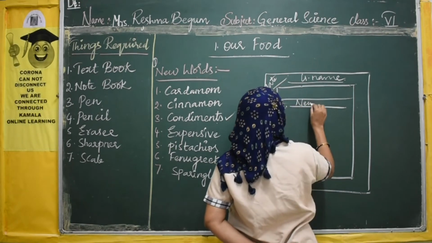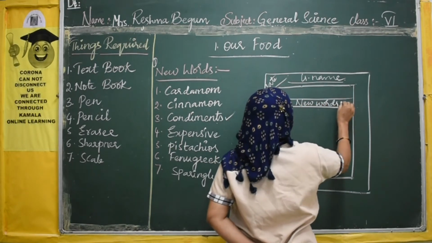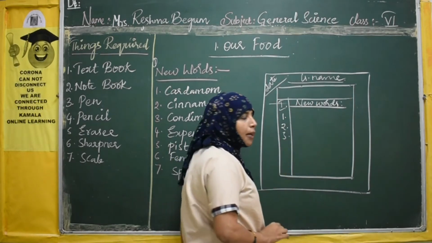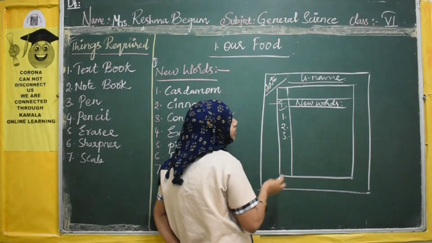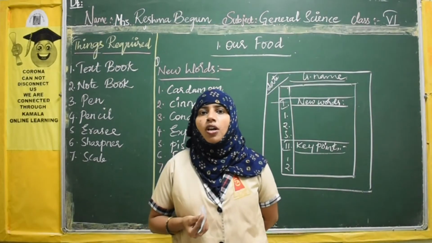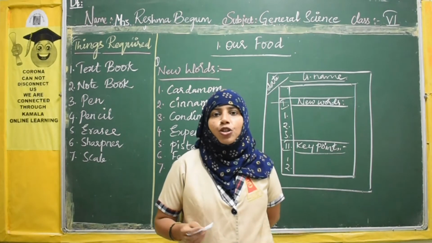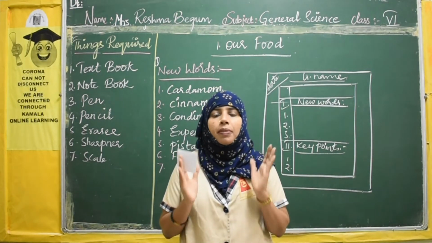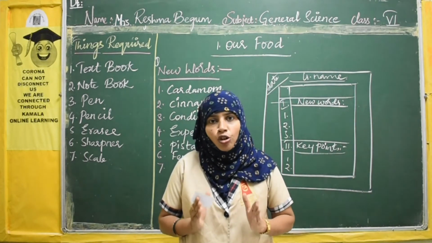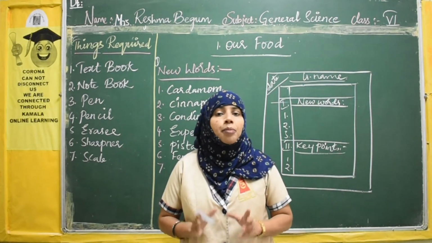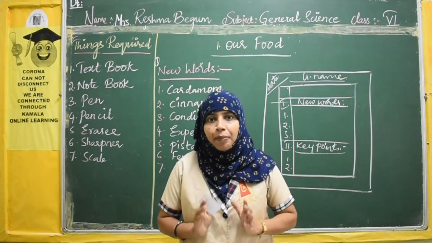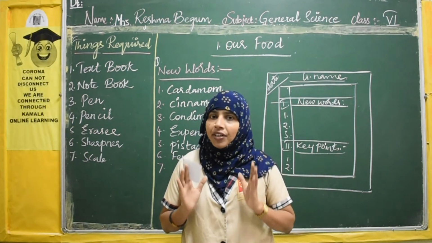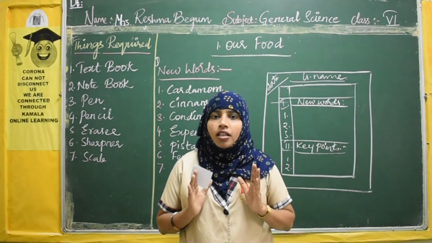What do you write here? New words. Put serial numbering, that is inside the column only. Okay? Put the numbering like this here. I hope you all understood today's topic. So this is regarding how to maintain your notebook. Like one plain long 200 pages notebook you are going to take, and cover it neatly. So your cover must be neat.